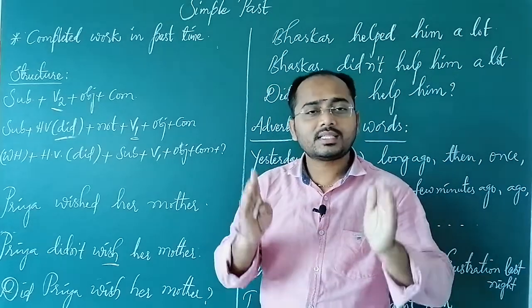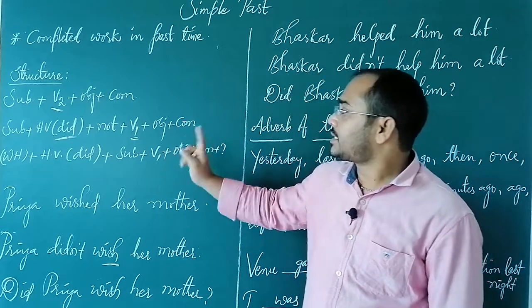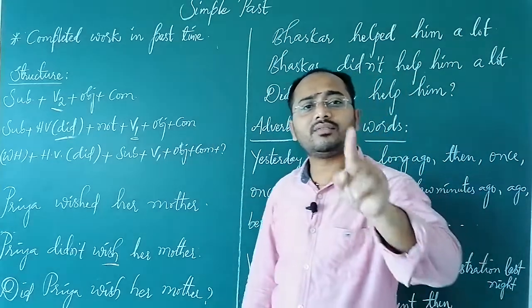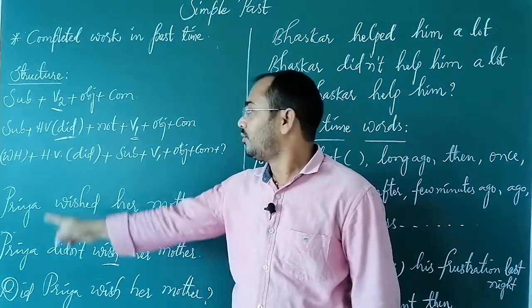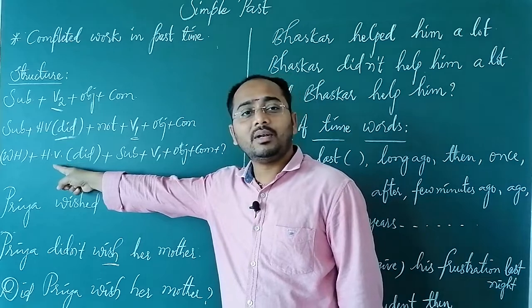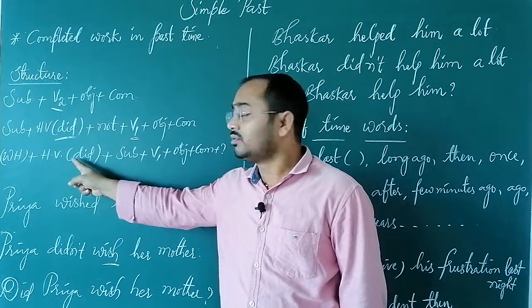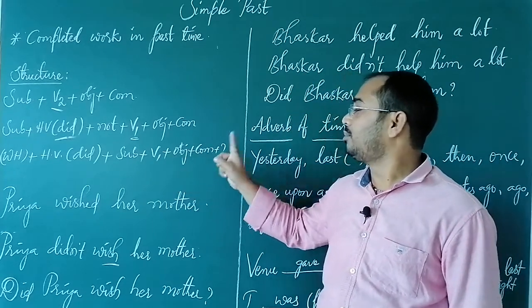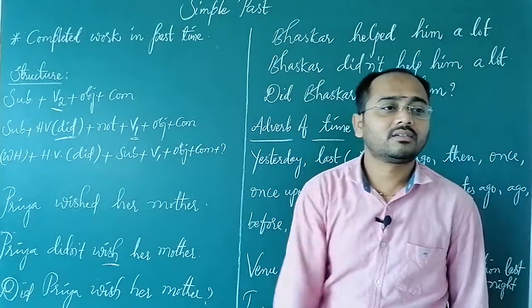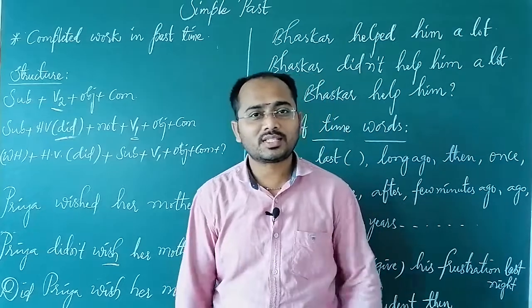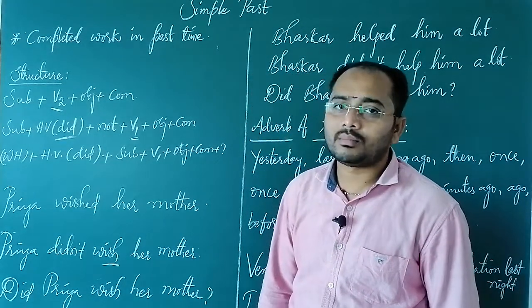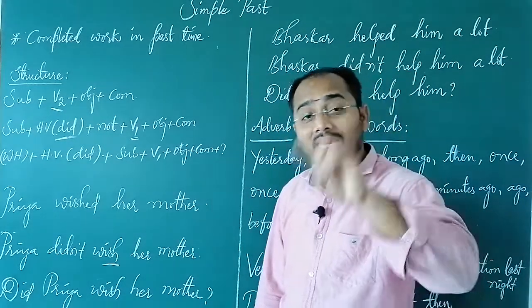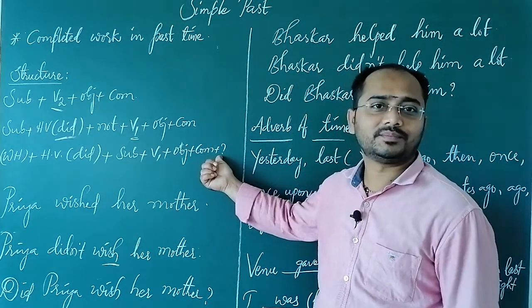It should be in the first form. Okay, next, how to ask a question whether you have done the work in the past time or not. For that, we have the structure: WH word, helping verb did, plus subject plus V1 plus object plus complementary, and in writing, question mark. But in speaking, don't use it. But while writing, question mark is compulsory.